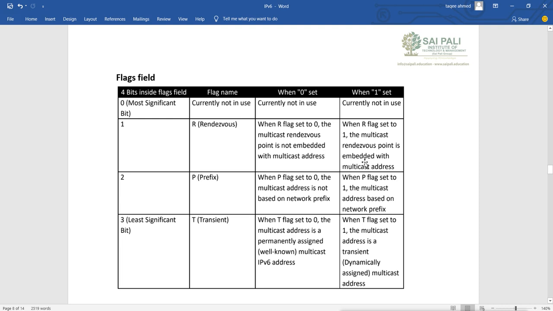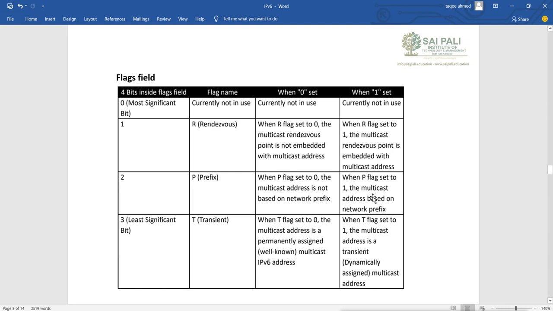Then the next one means prefix. When the P flag is set to 0, the multicast address is not based on a network prefix. So if the P flag is 0, that means that third bit is off, and it will not do the multicast based on a network prefix. It is like broadcast. When the P flag is set to 1, the multicast address is based on a network prefix, so it will do the multicast based on the network prefix.